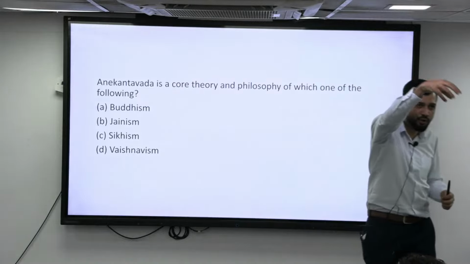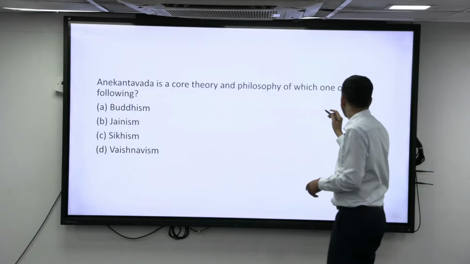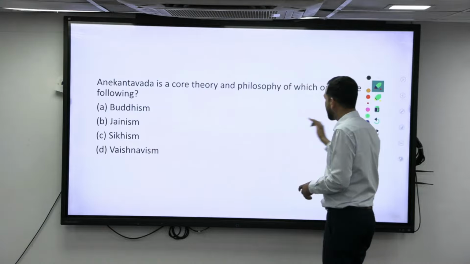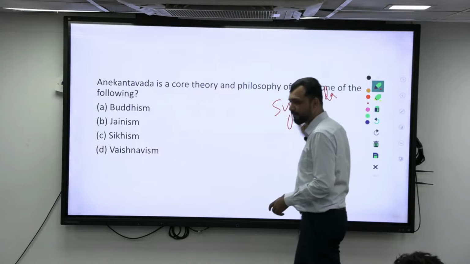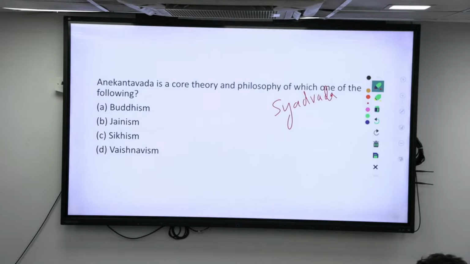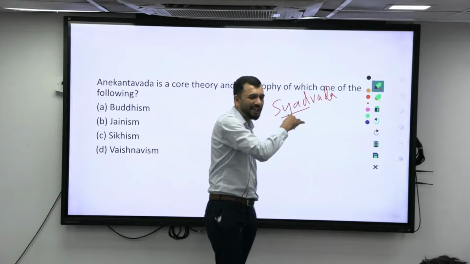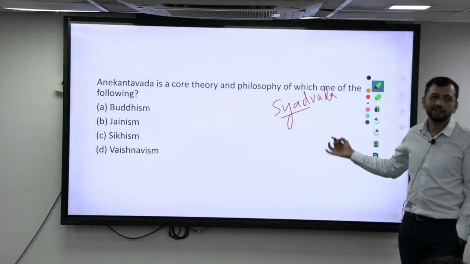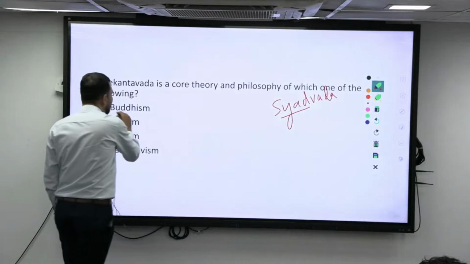So Anekantavada is the core philosophy, and to approach that Anekanta, we have Syadvada. My pronunciation, as these are Hindi words, can sometimes be off. It is Syadvada, not Shayadvada. Now Syad has become Shayad, basically, so I have remembered it like that. Shayad means maybe, so it is a kind of maybe theory. So maybe a truth is the logical explanation for this Anekantavada. This basically comes under Jainism.